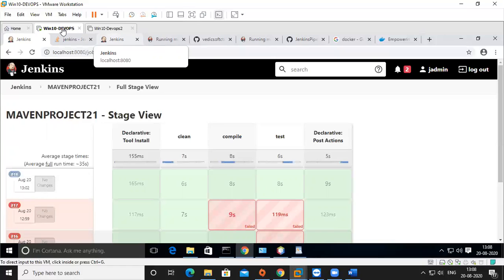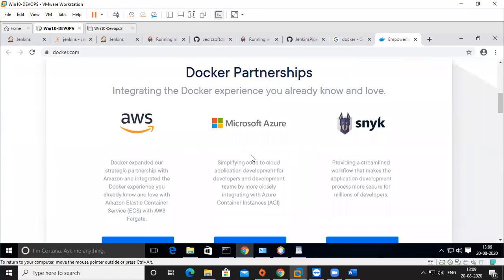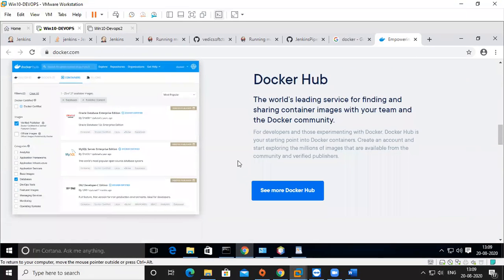So we can use Docker for our testing and for creating multiple virtual machines. I will tell you what the use of Docker is, what connection we can make from Jenkins to Docker, and the multiple purposes of Docker. This is container virtualization. You can develop the program here, deploy it here, and run it here also, and it consumes very few resources. In the virtualization part, container virtualization is top level in the market.